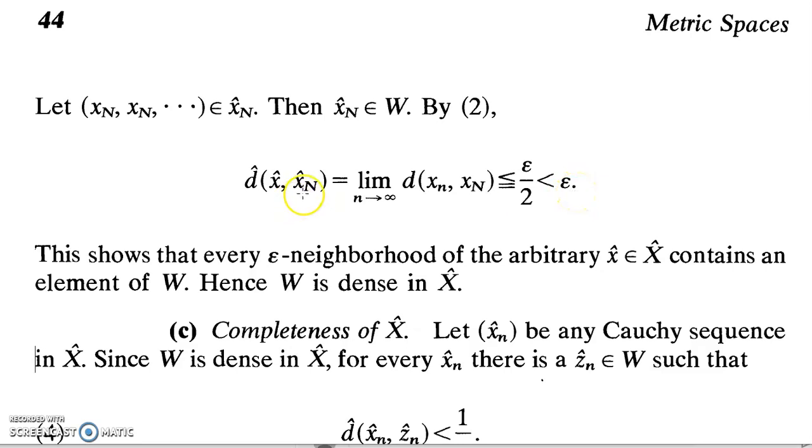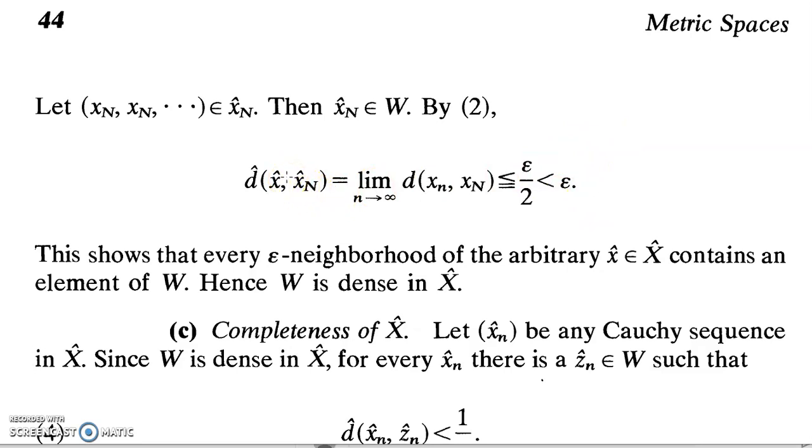So what we got is we took an element x cap which is in the space capital X cap. We found an element xN cap in W which is arbitrarily close to the element which we have chosen. So the element xN cap which belongs to the space W belongs to some epsilon neighborhood of the point which we have chosen.